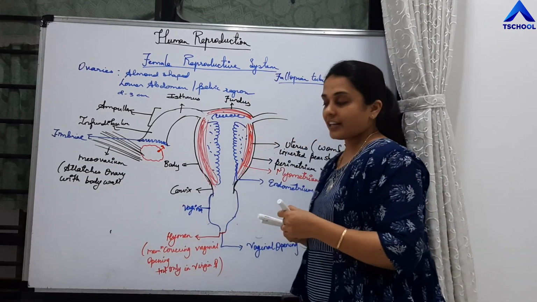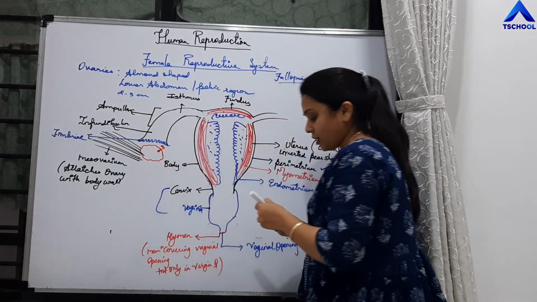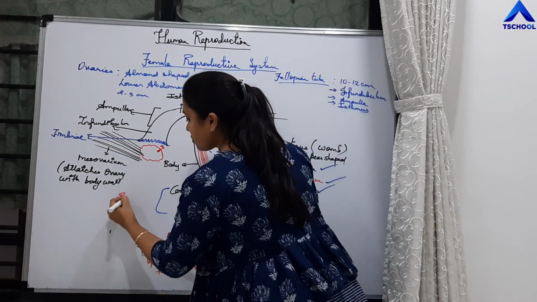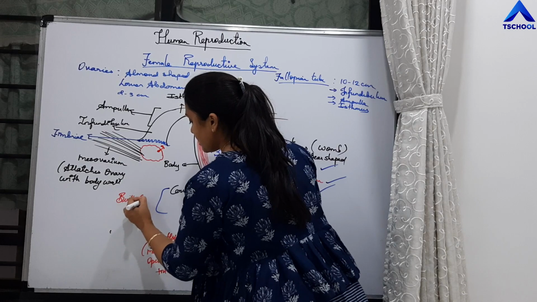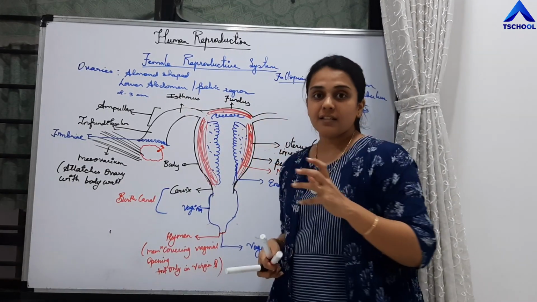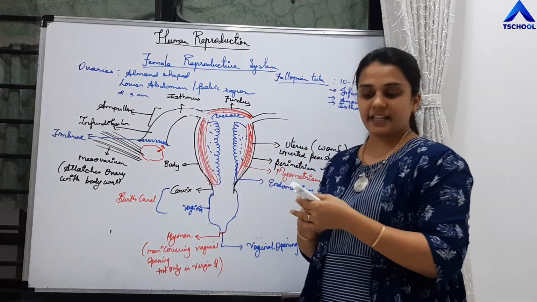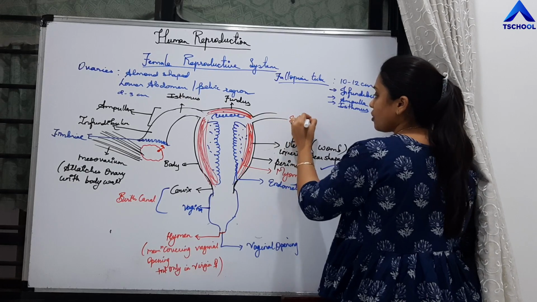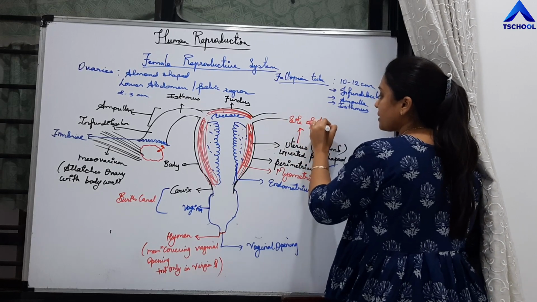And this cervix and vagina are together called the birth canal, right? Because the fetus is going to develop into the uterus. So uterus is the site of implantation.